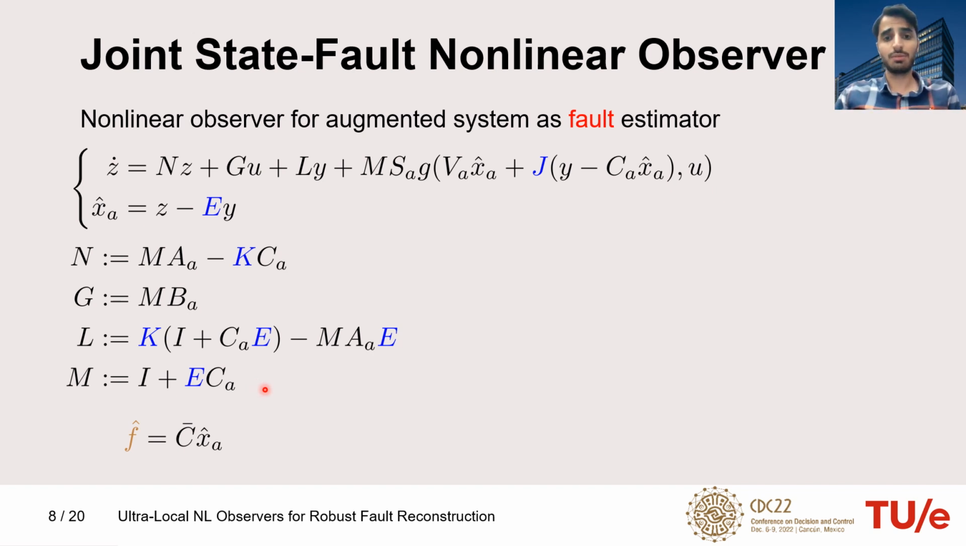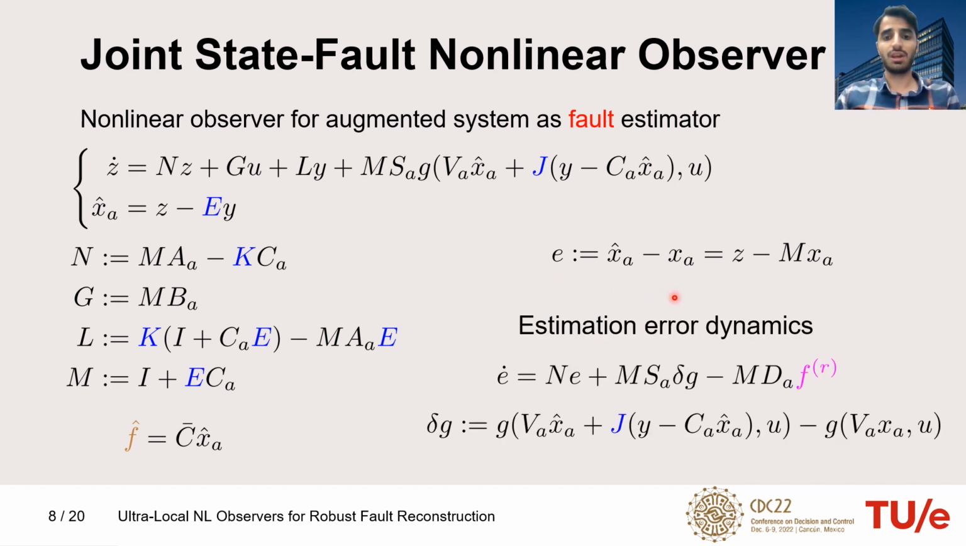To come up with a design method, we need to define the estimation error dynamics of this nonlinear observer, X hat A minus XA. Using these relations, it is equal to Z minus MXA. And then if we take a time derivative of that, we have the estimation error dynamics, which has a linear term, NA, and a term because of nonlinearity, in which delta G is the difference of the nonlinear term in the observer and the nonlinear term in the augmented system. And the last term is because of the fault model mismatch.